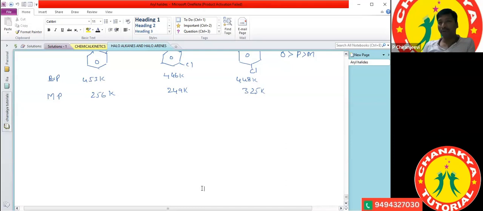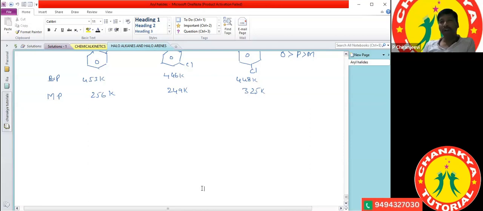Haloarenes are insoluble in water because they are non-polar compounds. Non-polar compounds are highly soluble in non-polar solvents only. So what are examples of non-polar solvents? Carbon tetrachloride (CCl4), benzene, higher alcohols, higher ethers and so on. And we are discussing the boiling point temperature.